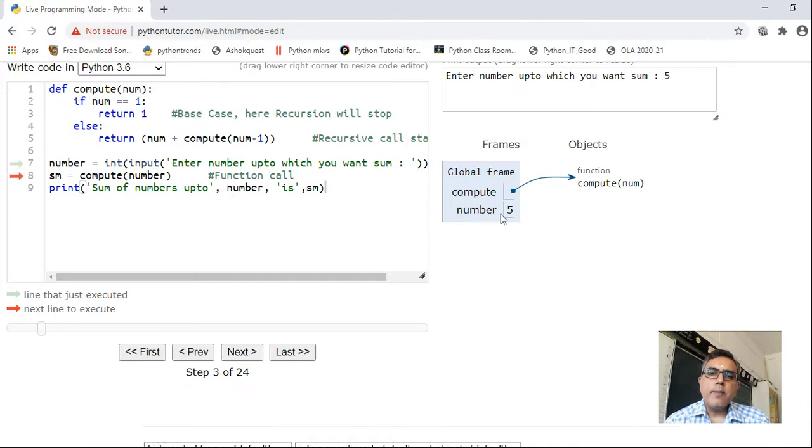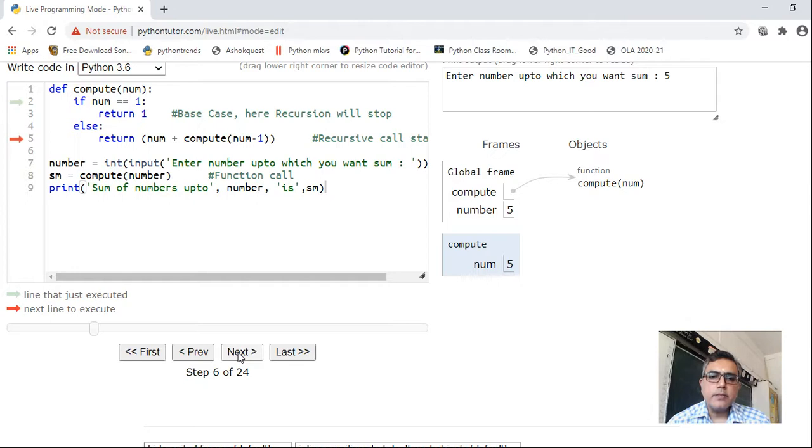Okay, so one variable num with value 5 has been created in the global frame. One name, compute, was created. That name is pointing to a function which is defined somewhere else. Okay, now it has called the compute function. See, so it has called compute with value 5. So initially the value of num is 5. Now see, if num is equal to 1, that means 5 is equal to 1, false. False means it will come in the else part.